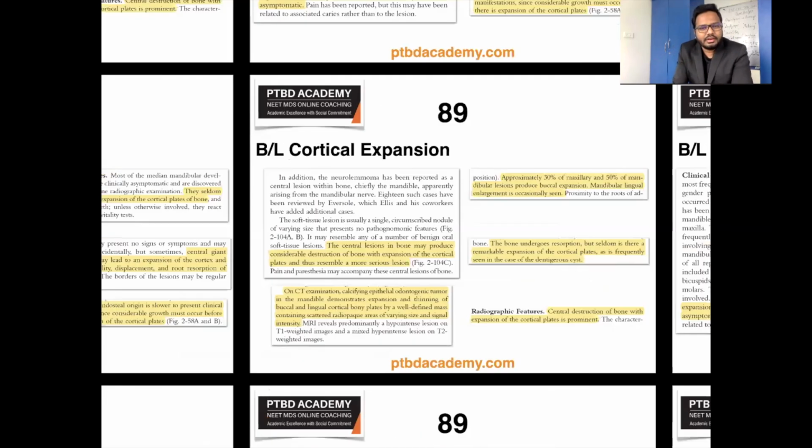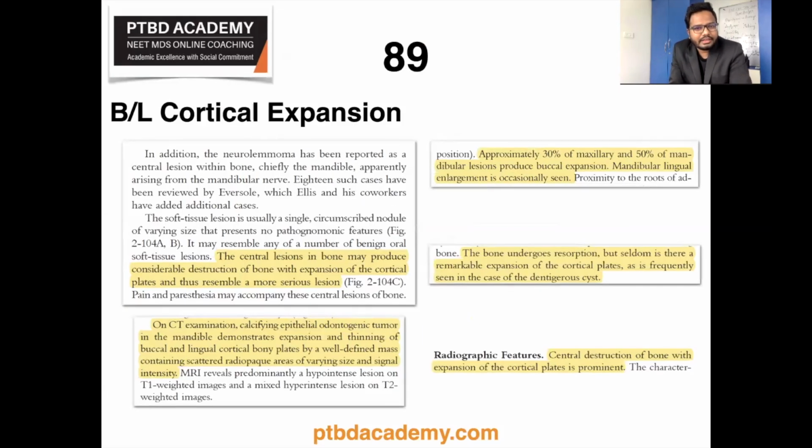And again, additional information regarding this cortical expansion in case of neurilemmoma also. The central lesions in bone may produce considerable destruction of bone with expansion of cortical plates, resembling a more serious lesion. On the left side, you can see, right? And left bottom, calcifying epithelial odontogenic tumor in mandible demonstrates expansion and thinning of buccal lingual cortical bony plates by a well-defined mass containing scattered radiopaque areas of varying size and signal intensity.